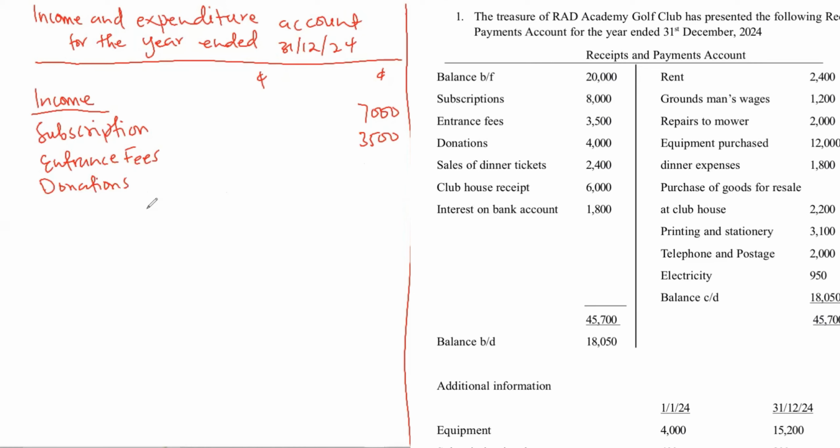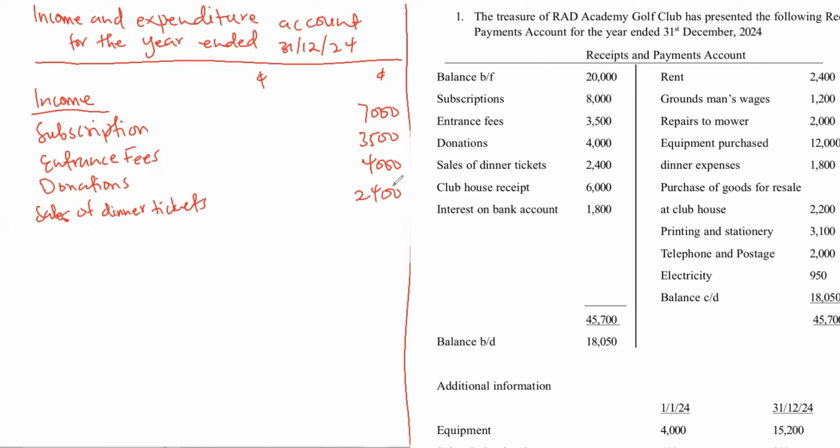If it is on the payment side, then it is an expenditure. So this one is on the receipt side, so it is an income. We record it as an income. Then we have sales of dinner tickets, which is also an income to the club, and that amount is 2,400.